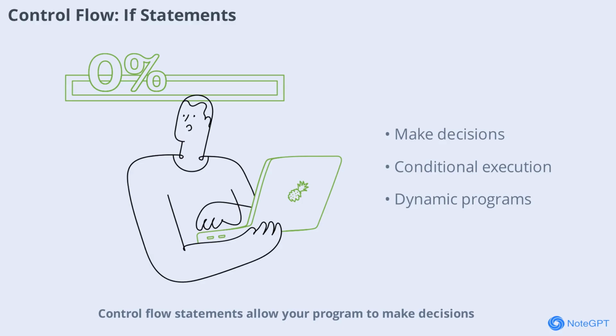Control flow statements allow your program to make decisions. The if statement is one of the most basic control structures in Java. It lets your program execute certain code only if a specific condition is true. This is essential for creating interactive and dynamic applications.